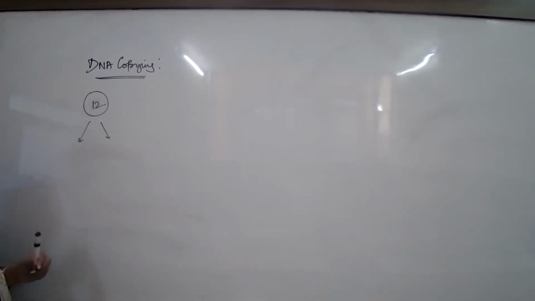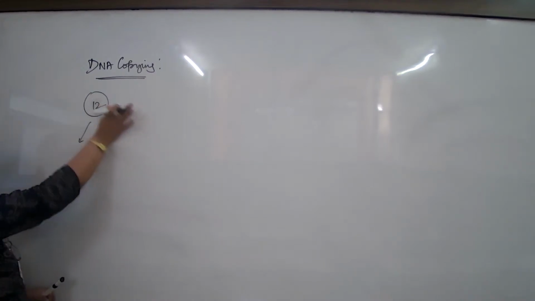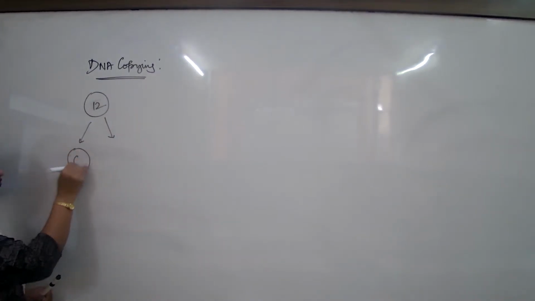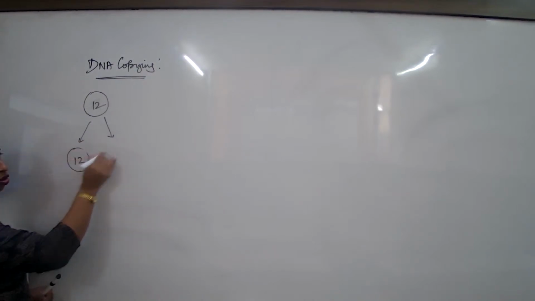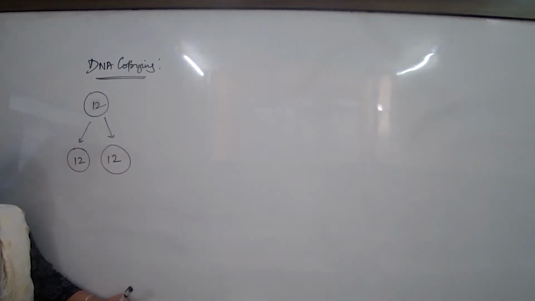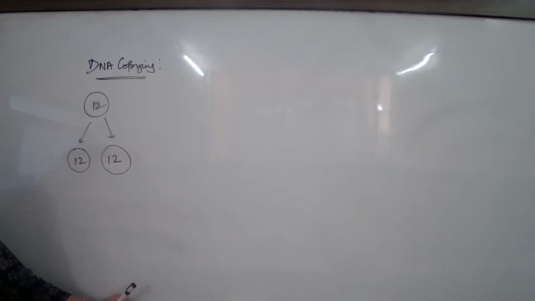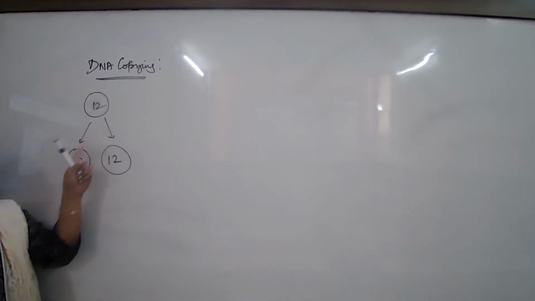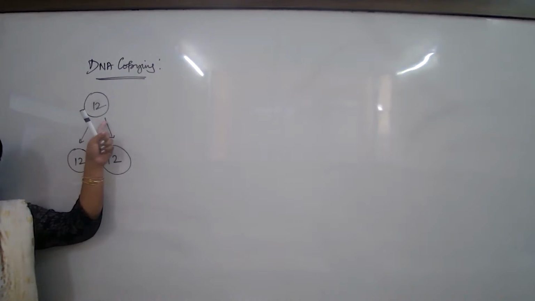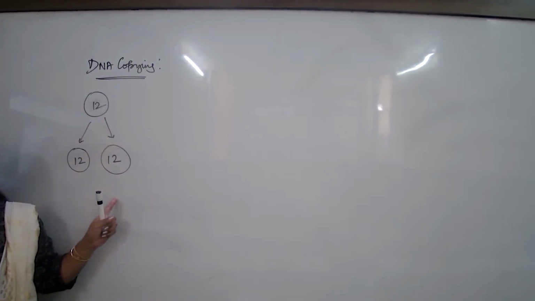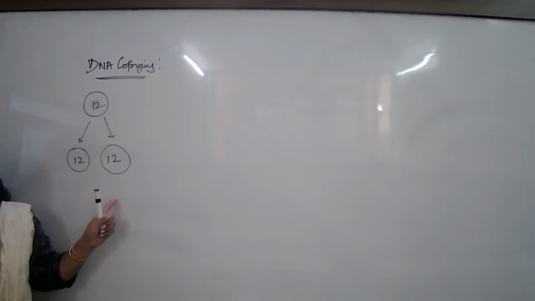As this cell undergoes the process of division, this cell will generally form two cells. And what did we understand? That the number of chromosomes in these two cells also remains the same. That is where we understood that if it is DNA copying or cell division, then DNA copying is a must. How is it possible that this parent cell which has 12 chromosomes, the daughter cells also have 12? Majorly it should be 6, is it not? So that is what we feel.